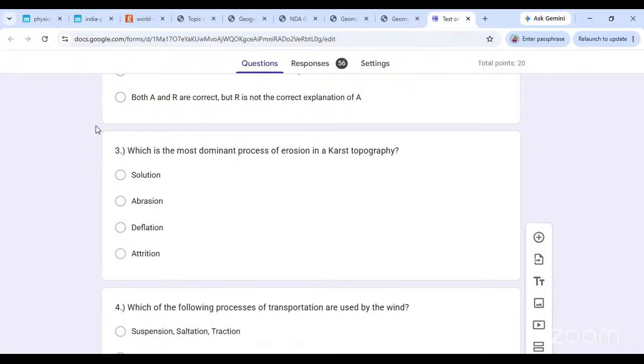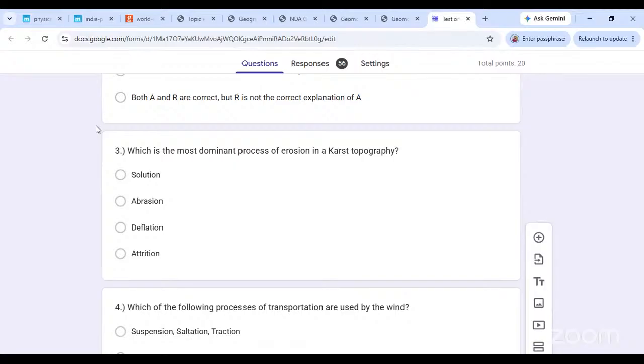Yes, which one? Solution, abrasion, deflation, or attrition? Which is the most dominant process of erosion in the karst topography? First one, solution. It will not happen by solution, you say?